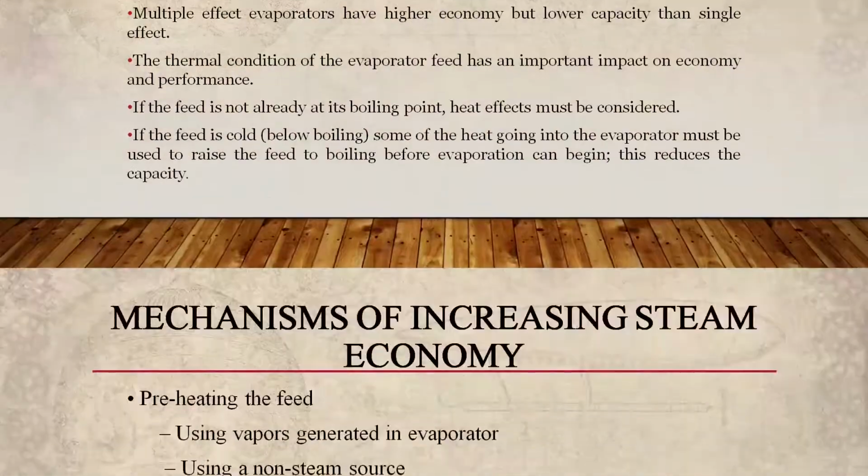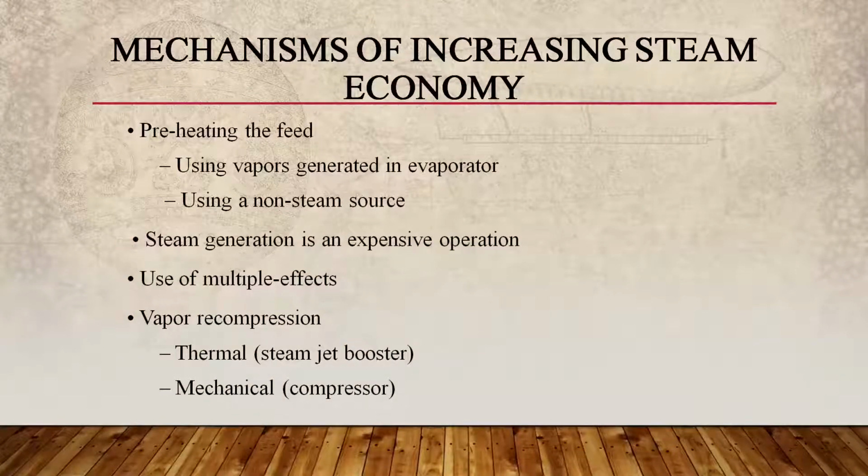Now let us learn about some mechanisms to increase the steam economy. We can increase the steam economy by preheating the feed, which can be done by using the vapors generated in the evaporator or by a non-steam source. Also, steam generation is an expensive operation, so we can use multiple effect evaporators or we can use vapor recompression, thermal or mechanical.